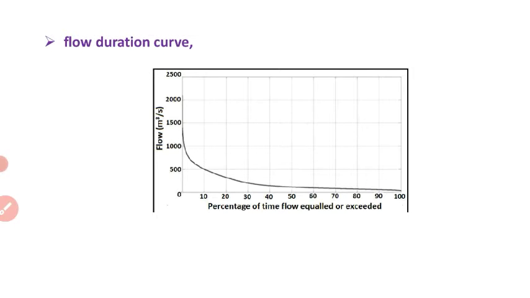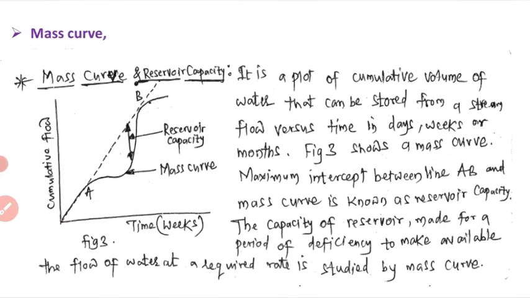This is another image of the flow duration curve. It is plotted with flow versus percentage of time. Next one is the mass curve. A mass curve is a plot of the cumulative volume of water that can be stored from a stream flow versus time in a day, week or month. It means water is stored with respect to time. Time may be days, weeks or months. Okay, this shows the mass curve.